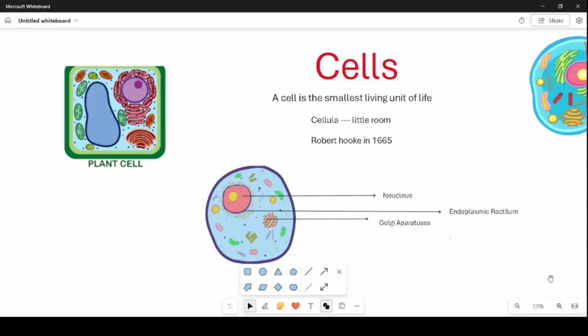Next, we will talk about mitochondria. Mitochondria is also called the powerhouse of the cell. They are the main sites of energy production. They produce energy in the form of adenosine triphosphate (ATP). ATP is known as the energy currency of the cell. The number of mitochondria per cell varies according to the physiological activity of the cell.